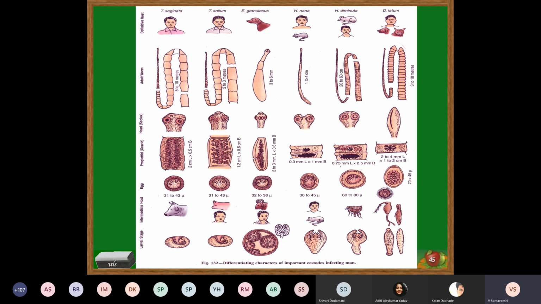And these are some of the important features which you are supposed to remember. You can observe this slide in the textbook of KD Chatterjee as well. The last figure shown for cestodes, to remember the important features of this parasite with respect to the host, the adult worms, the differential characters of the head end and the proglottids of the segments, the size of egg, intermediate host, and the larval forms.